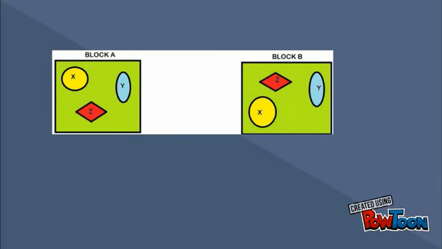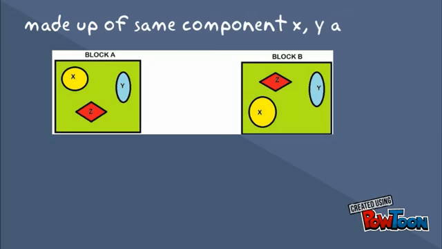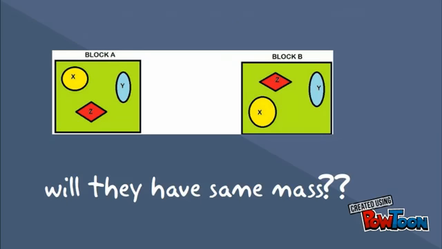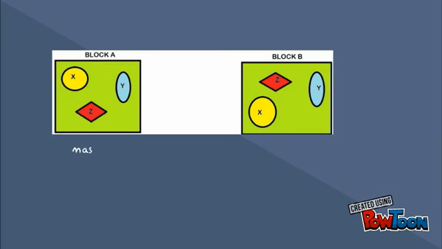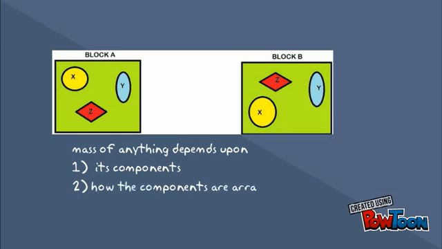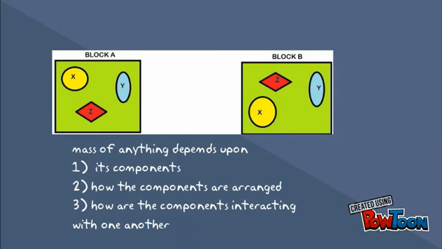Suppose we have two identical boxes A and B made up of the same components X, Y, and Z. Will they have the same mass? No. Shocking. Actually, the mass of anything depends first upon its components, second how the components are arranged, and third how the components are interacting with one another.